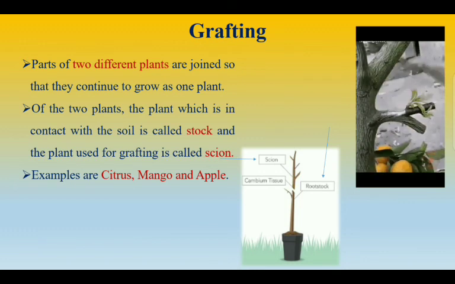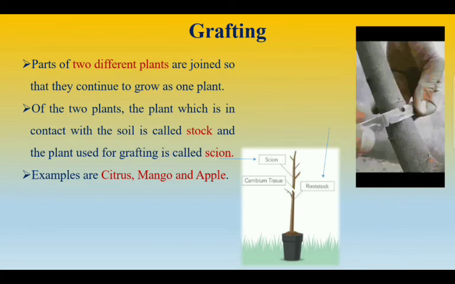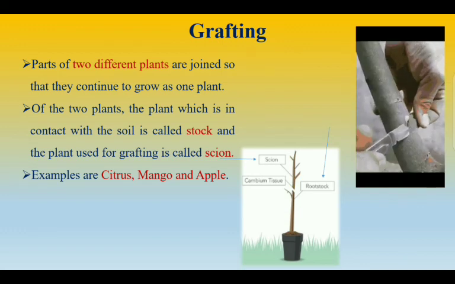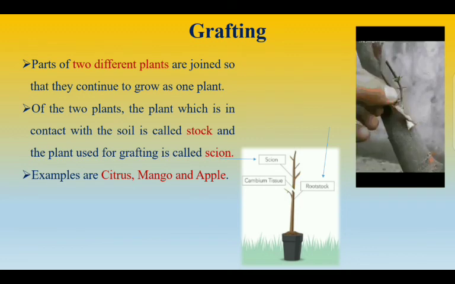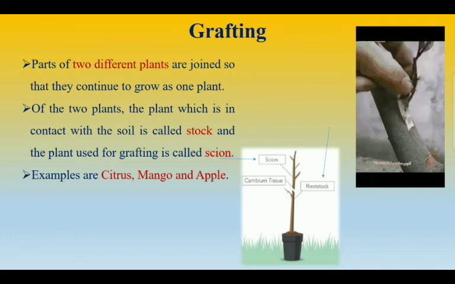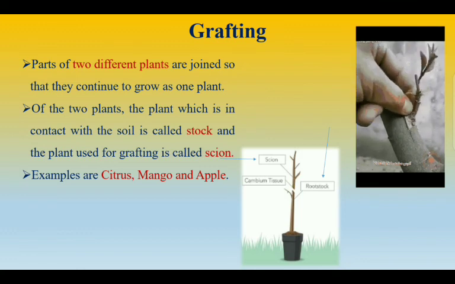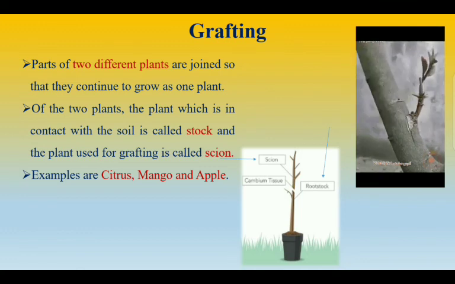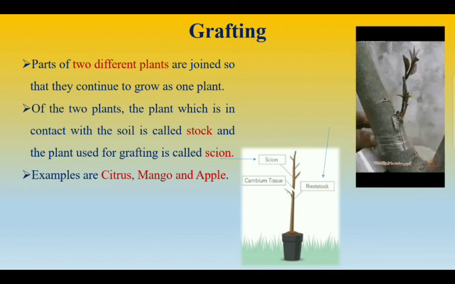Examples are citrus, mango and apple. So in this picture you can clearly understand a small slit is made, and then later on the scion is inserted into the slit and it is closed or tightly packed with a polythene sheet. So this type of vegetative reproduction is called the grafting method.